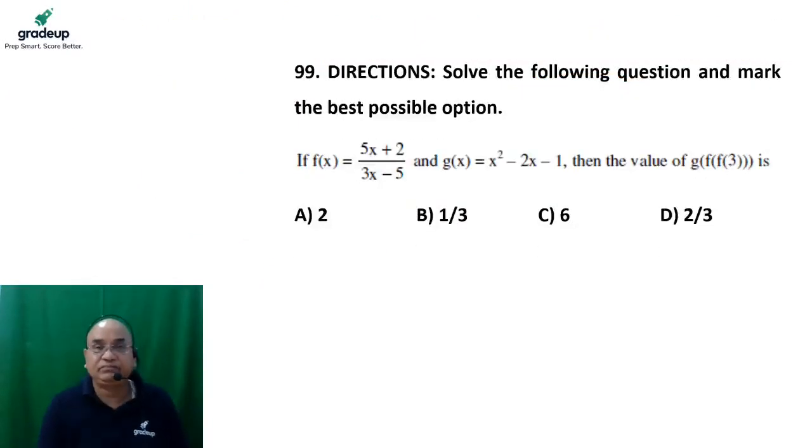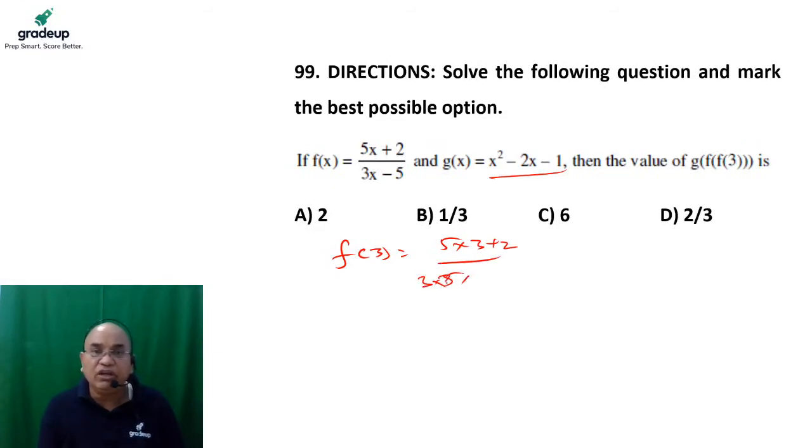Move to the next. If f of x is given and g of x is given, we have to find f of 3. So first of all, please calculate f of 3. What is f of 3? 5 into 3 plus 2 upon 3 into 3 minus 5. The value is 15 plus 2, 17, upon 4, so it is 17 by 4. So f of 3 is 17 by 4.